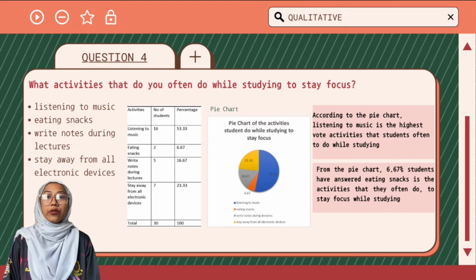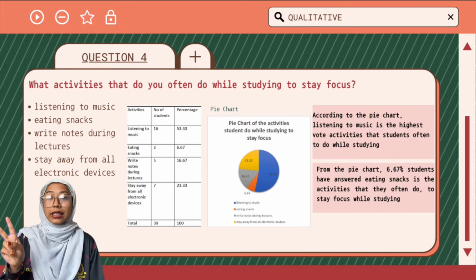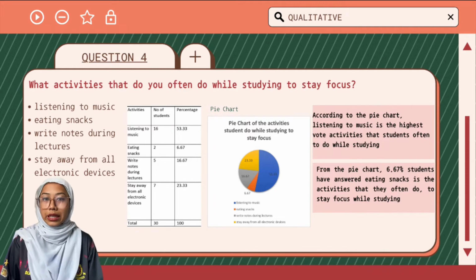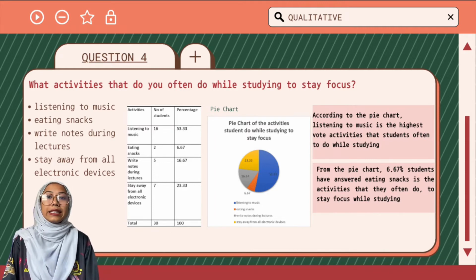According to the pie chart, listening to music is the highest voted activity that students often do while studying, with 16 out of 30 students voting for listening to music. Second, from the pie chart, 6.67% of students answered that it is the activity that they often do to stay focused while studying.